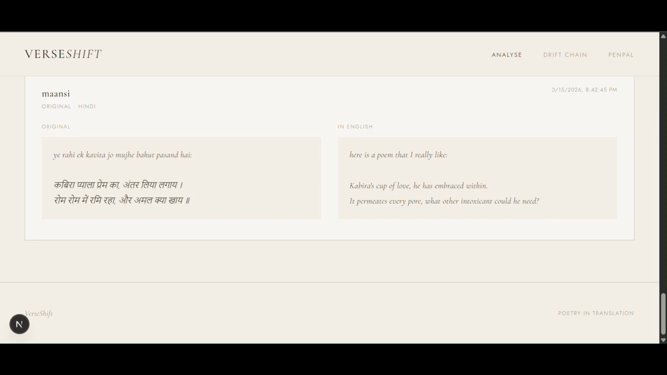So yep, this is VerseShift, and I do hope to improve it, and if there are any suggestions, I would love to hear them. But yeah, this is what I've built this week, and I hope it helps somebody.